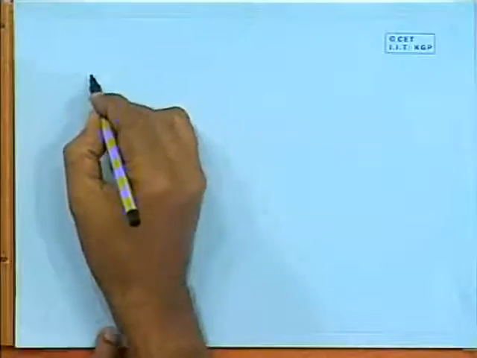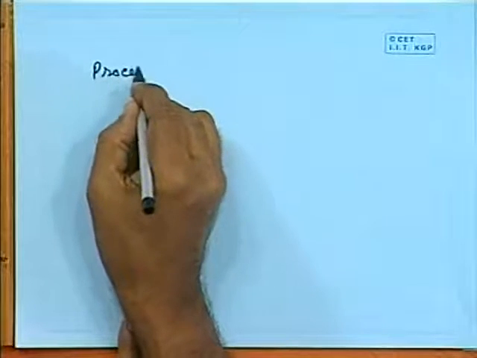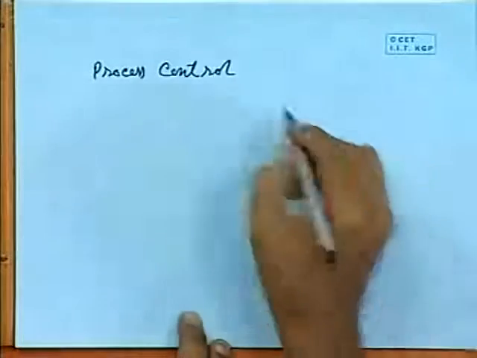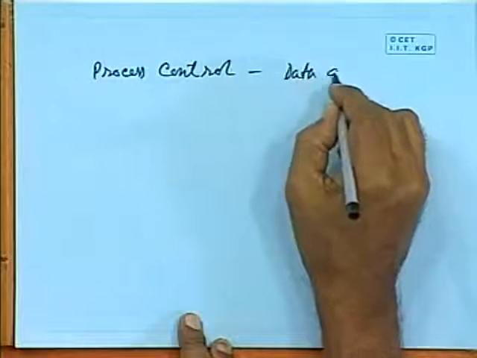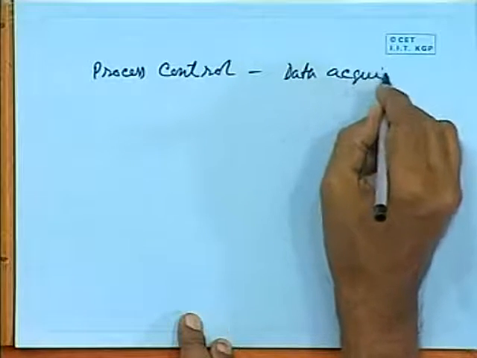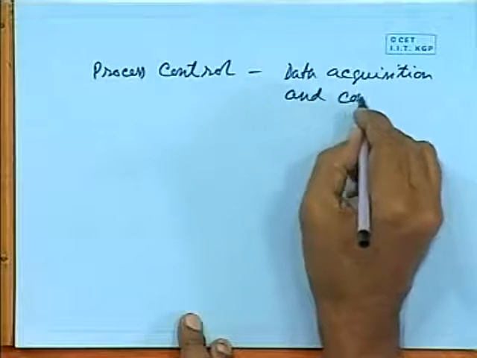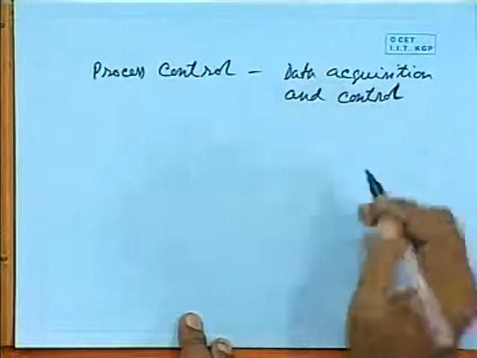And these microcontrollers can also be used in process control, for data acquisition and control in various industries, in the steel industry and various other industries.